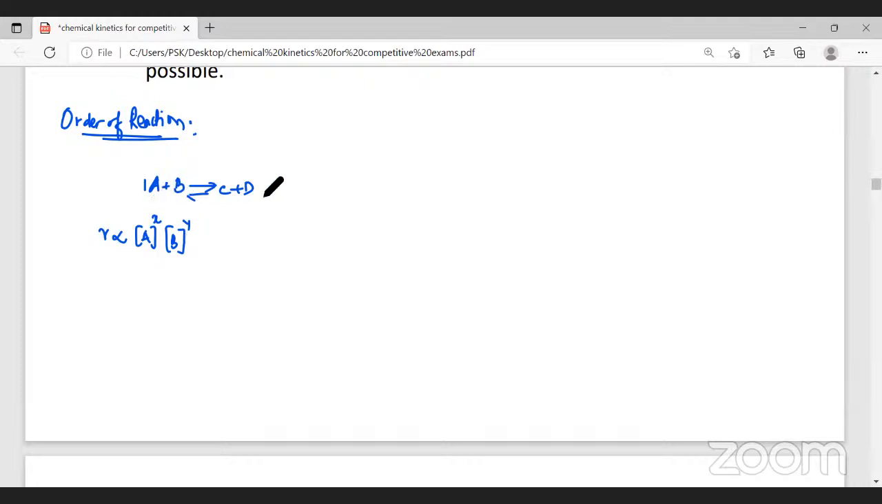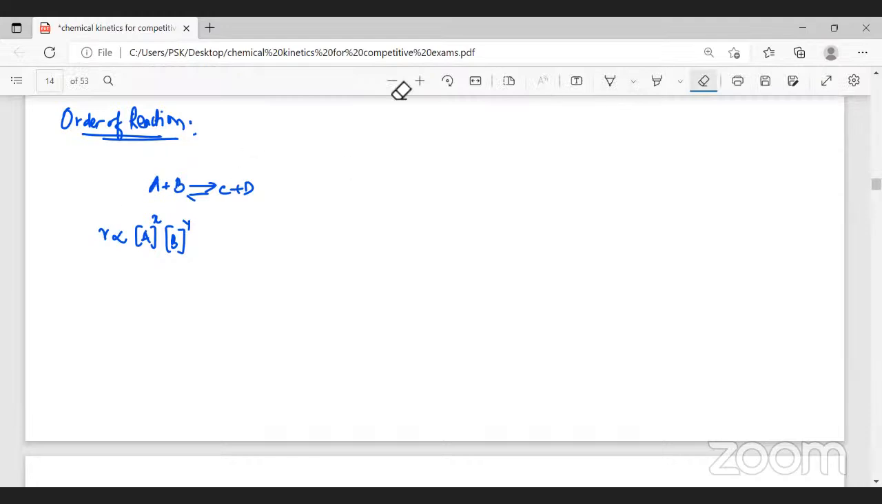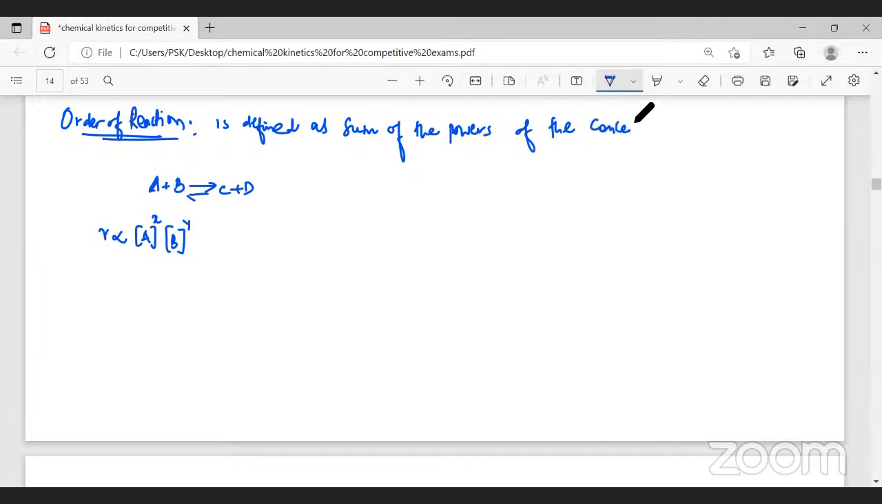What are this x and y? We will learn. Now, this is the reaction. The coefficient of A is 1 and the coefficient of B is also 1. So, this is the rate equation. Now, firstly, we'll understand the definition for order. What is the order of a reaction? Order is defined as the sum of the powers of the concentration terms